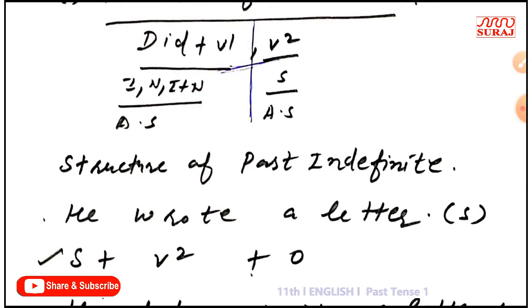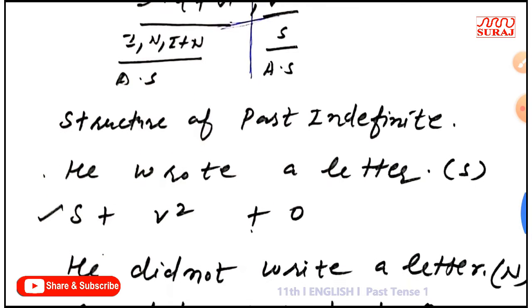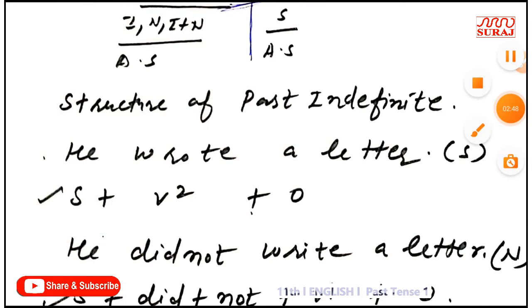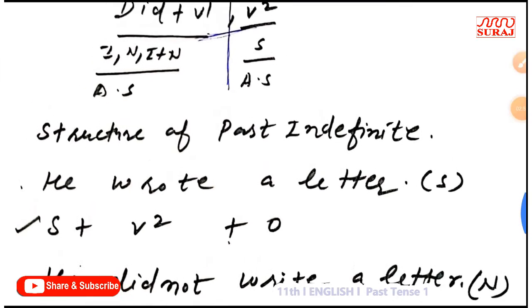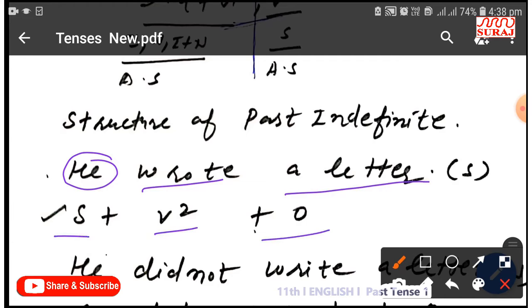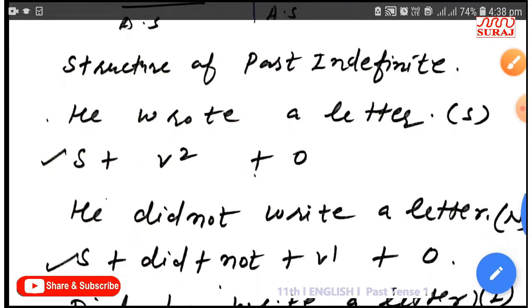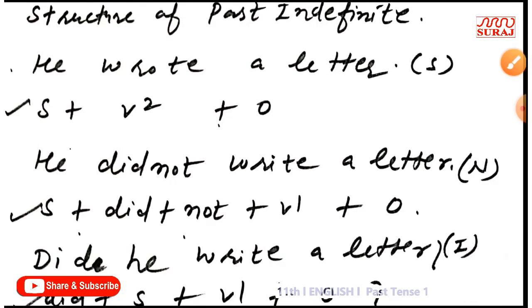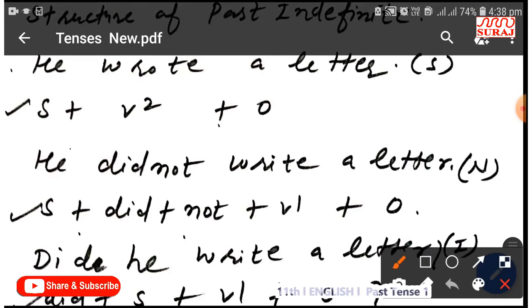Now I am going to tell you about the structure of past indefinite tense. He wrote a letter. Here he is subject, wrote is the second form of verb, a letter is object. This is the structure of a simple sentence of past indefinite tense. And after that, in negative sentence: he did not write a letter. He is subject, did is helping verb, not is negative form, write is first form, and then object.